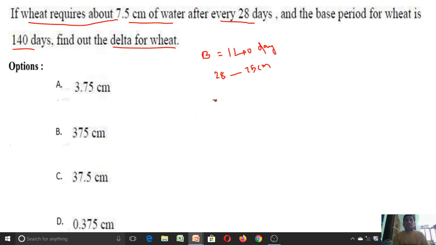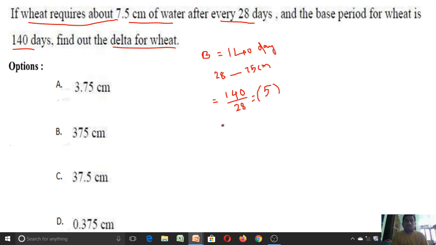Let us say for 28 days it is 7.5. So for 140 days, how many times we need to apply the water? 140 by 28 is equal to 5. So during the base period of this wheat crop, we need to apply water 5 times at a rate of 7.5 centimeter depth.